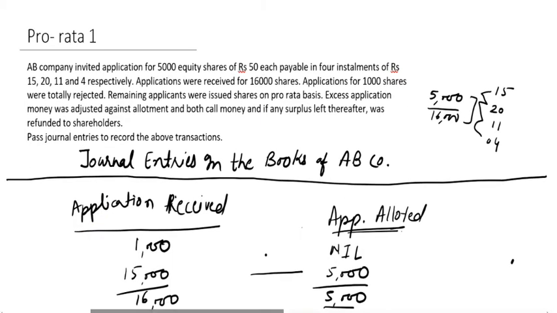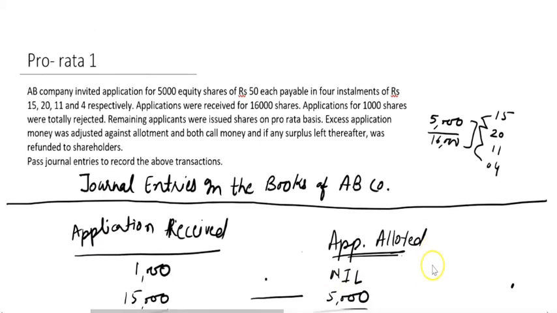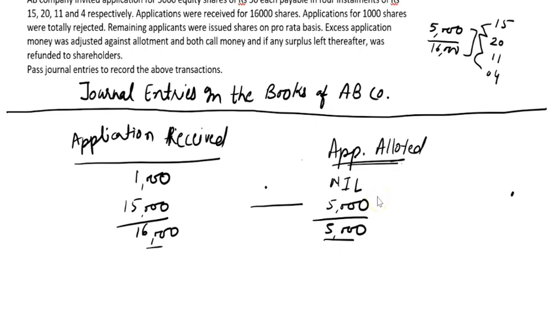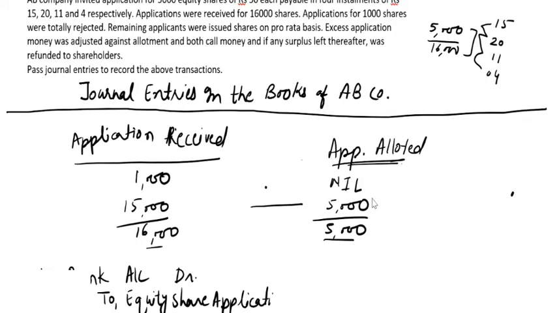The first journal entry is for receiving share application money on 16,000 shares at the rate of rupees 15 each. So the first transaction will be bank account debit to equity share application account, since the word equity is mentioned.